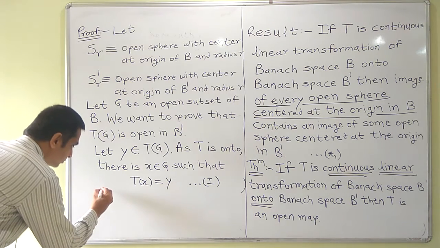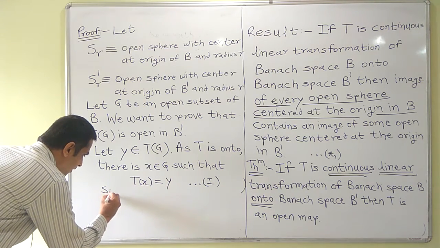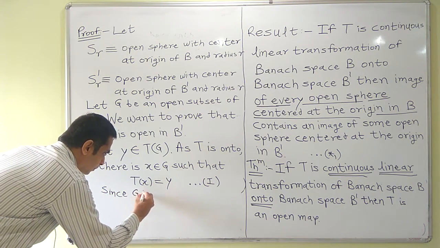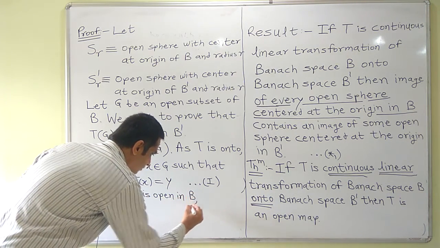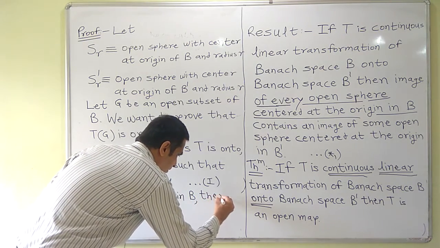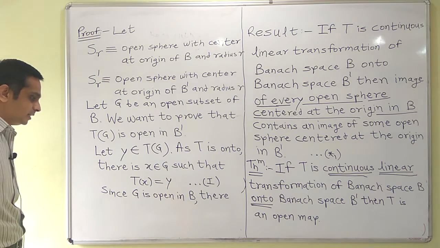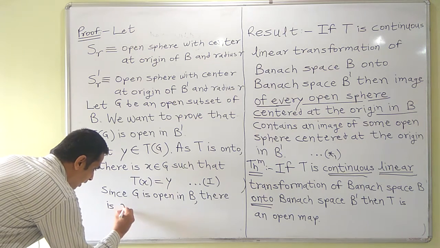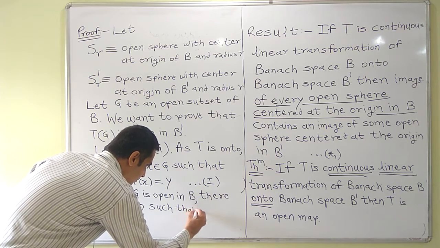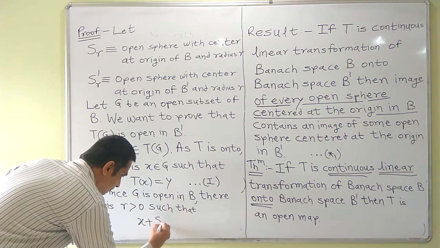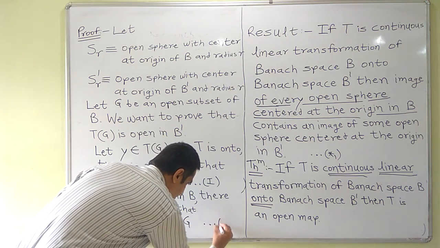Since G is open in B, there is some open sphere with center at x and radius r which is contained in G. There is r greater than 0 such that x plus S_r is contained in G. Say this is the second statement.